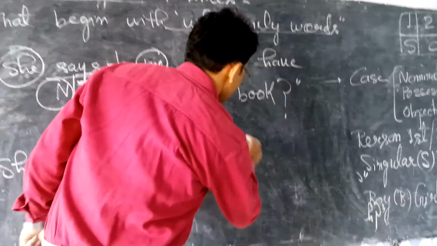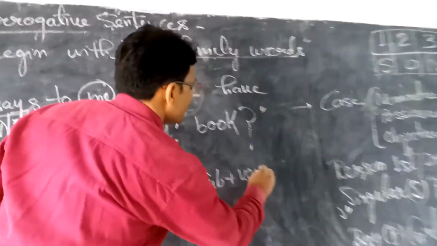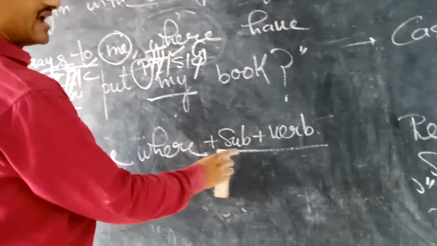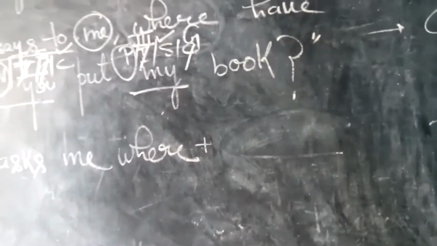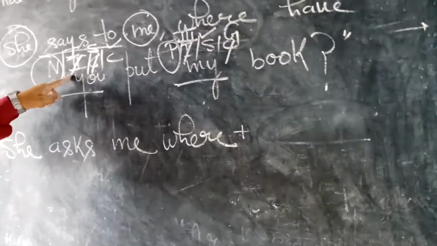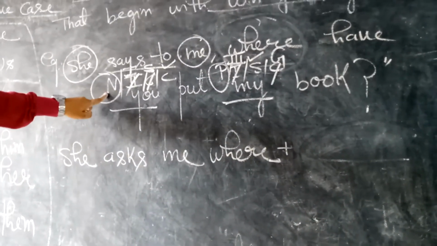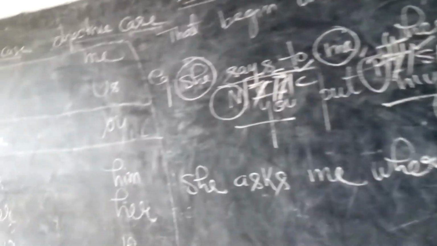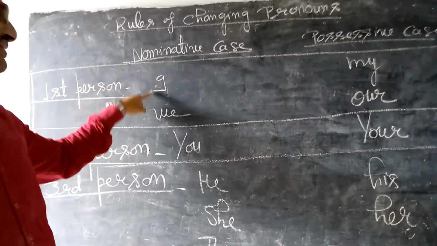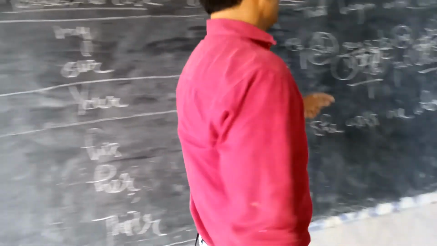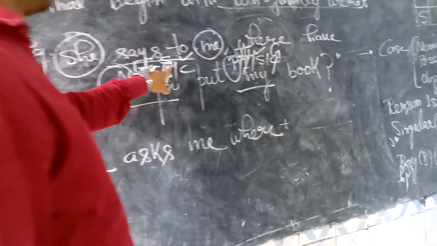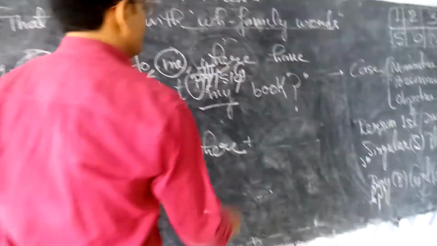Now you have to write subject plus verb. As I had told you already, if you do not write subject and verb, then there will be chances of mistakes. First of all, the subject is this. Now we have to write this. Nominative case. Okay students, first person. Come here. In nominative case, the first person pronouns are I and we. Now the second thing: I and we, which is singular, I or we? I is singular. Okay, and I is common also. So I will write here "I".